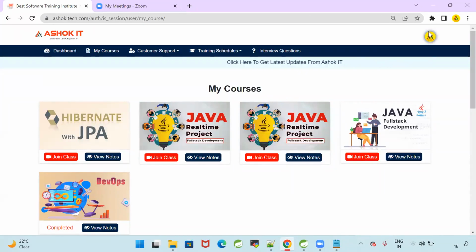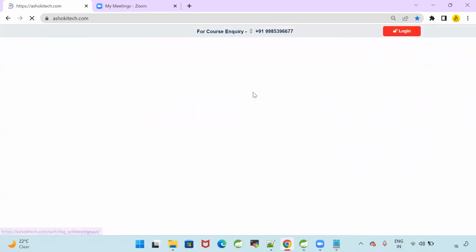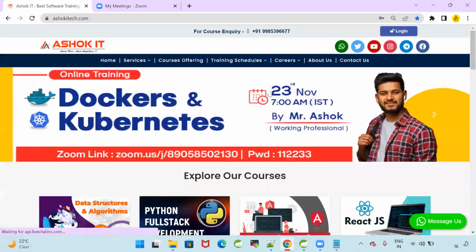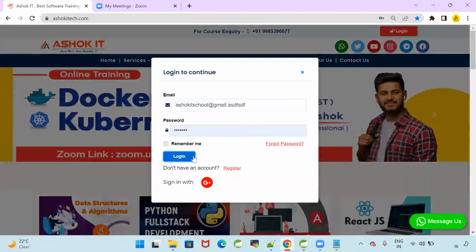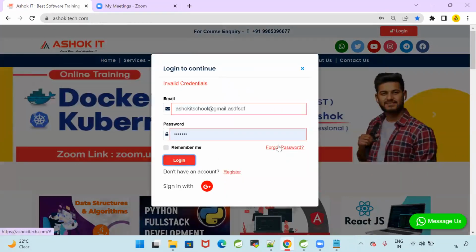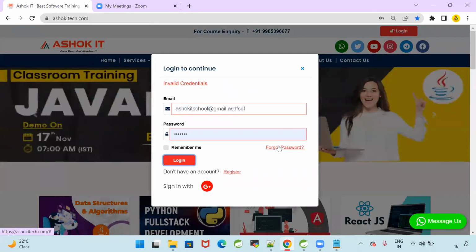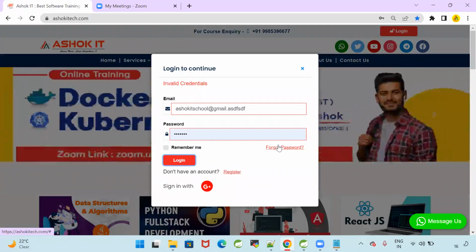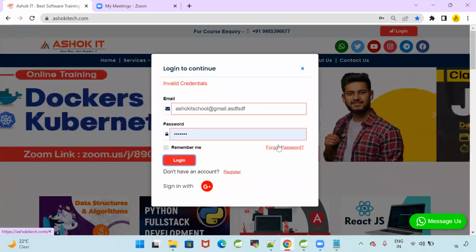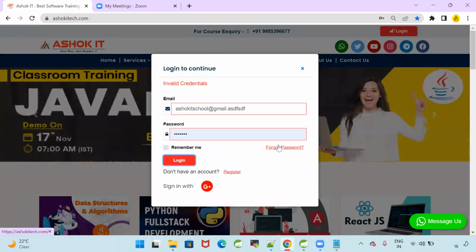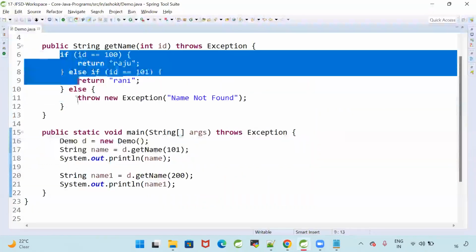Now, when I give invalid input, an invalid mail ID, and click on login, the program checks whether the credentials are valid or not. Credentials are not valid, so it throws the exception: your data is invalid, invalid credential. Am I doing the same thing in my program? Yes.